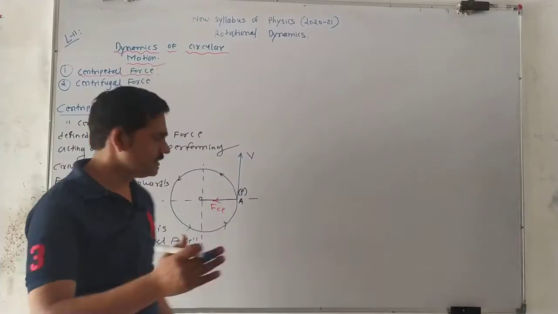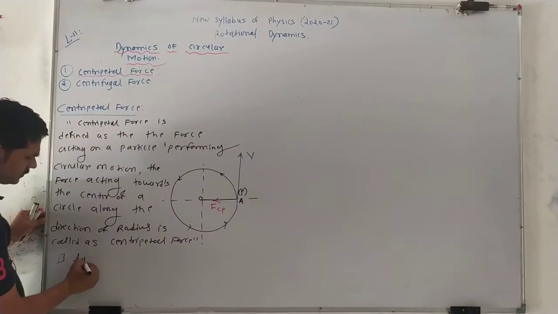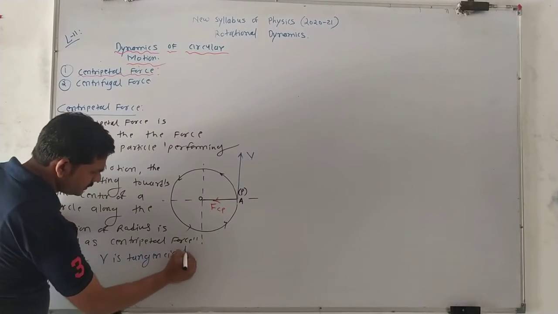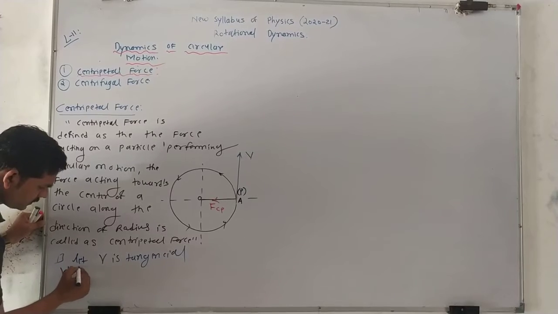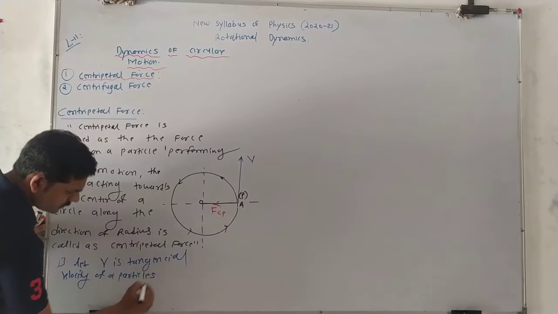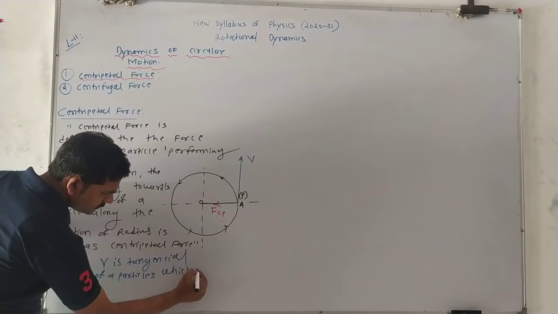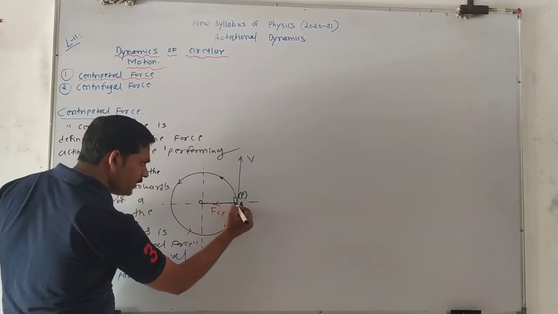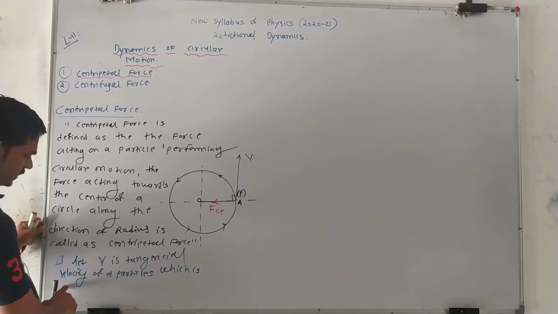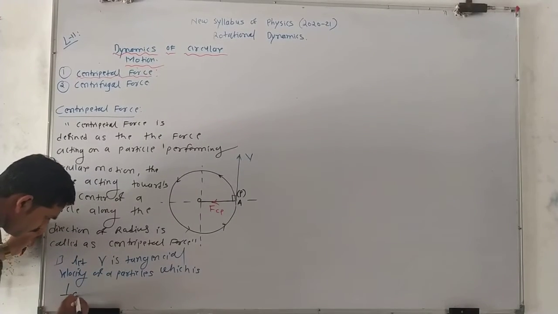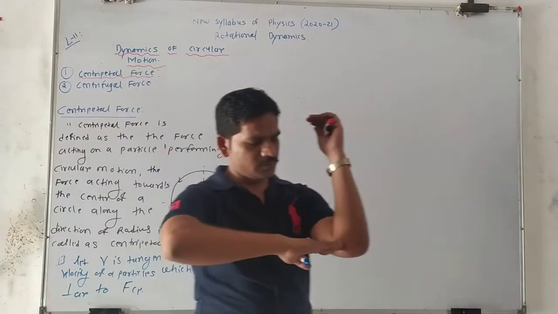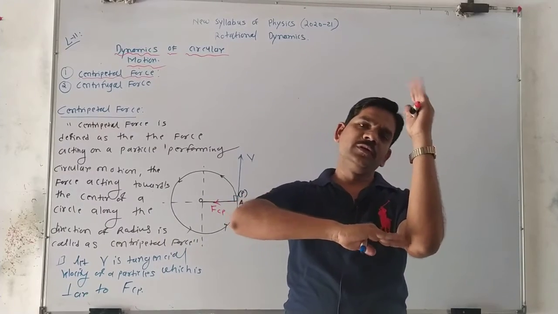Let V be the tangential velocity of a particle, which is perpendicular to the centripetal force. This means the centripetal force and the velocity are always 90 degrees to each other.